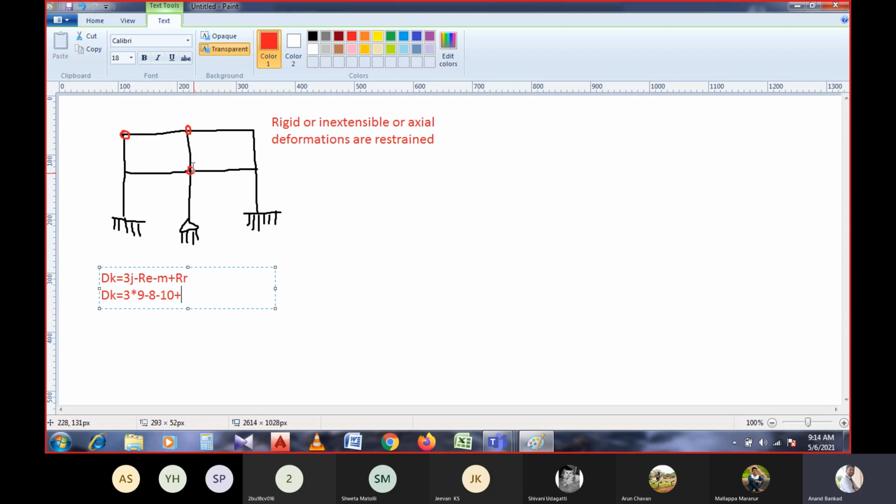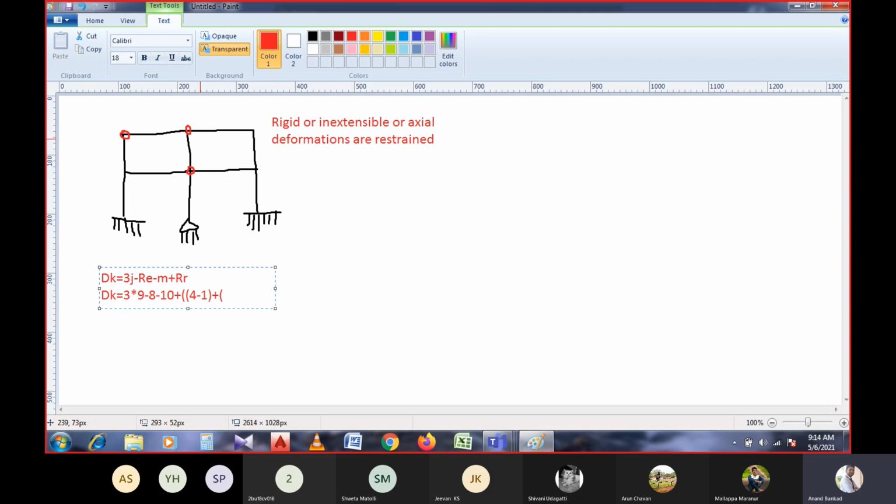So here the hinge or the release reaction is provided at this point, which means at this location 4 beams or 4 members are connected. That means 4 minus 1. I could write it in this manner so that you can understand. 4 minus 1 plus we have another hinge over here, so that is 3 minus 1. There are 3 members connected at one joint, and that joint is considered as a hinge.